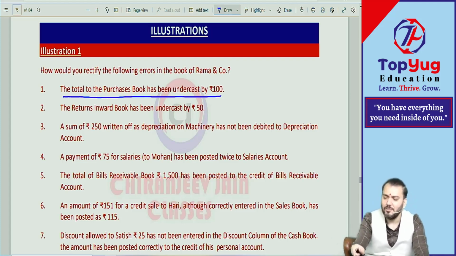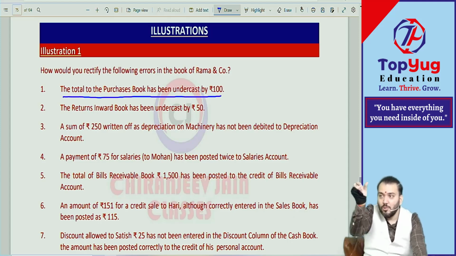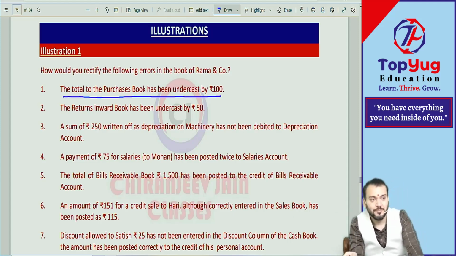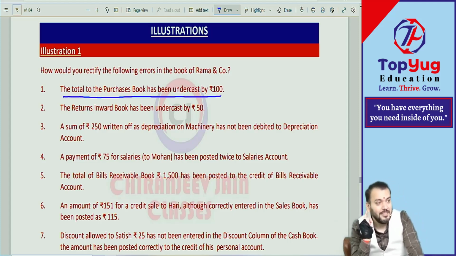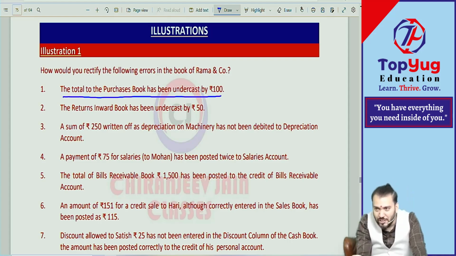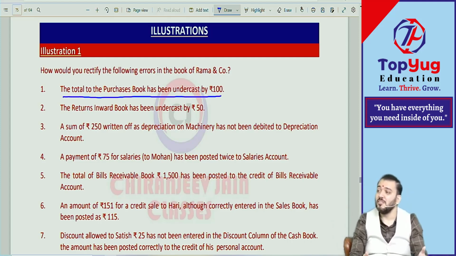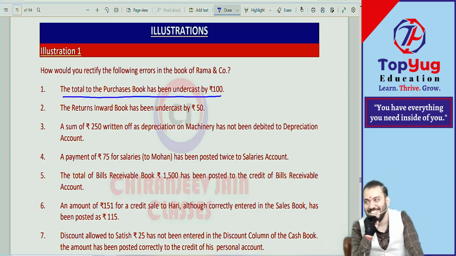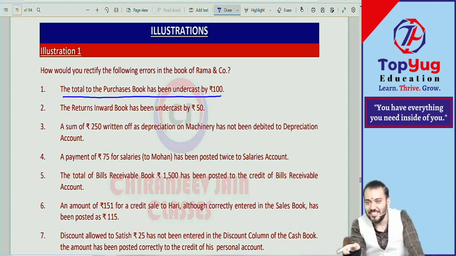One-sided. Try to understand: the total of the purchase book is a totaling mistake. It means instead of a total of 1000, you have done a total of 900, so it is 100 short. And where is the total of the purchase book posted? From the journal you will first go to the ledger.